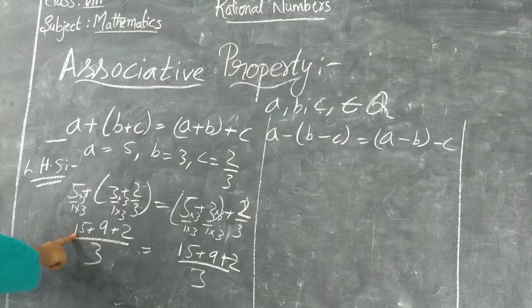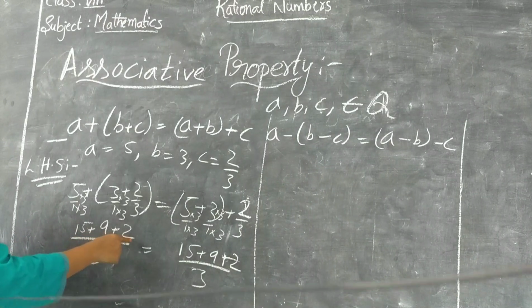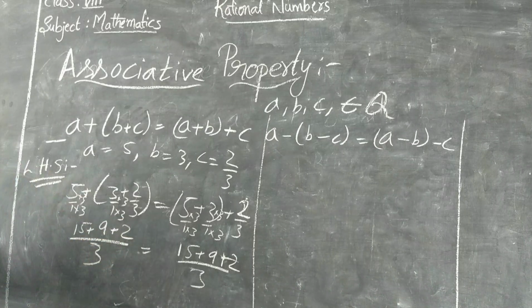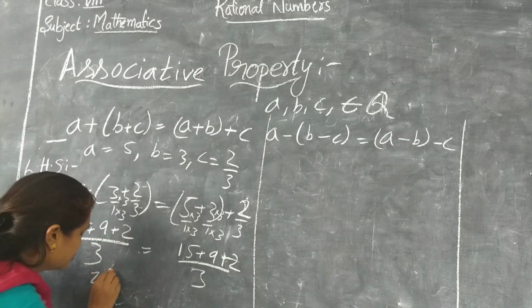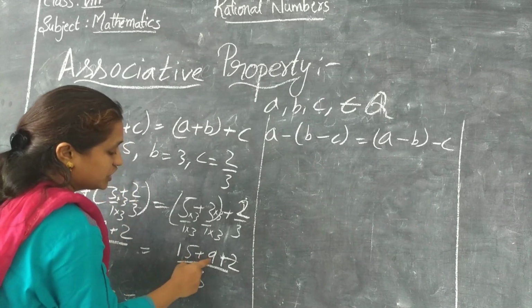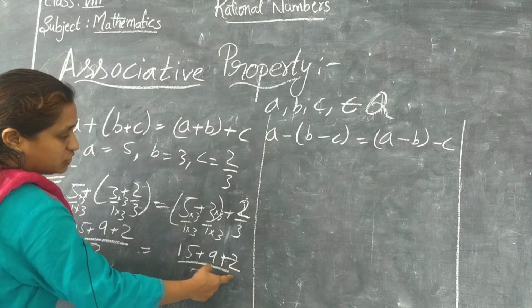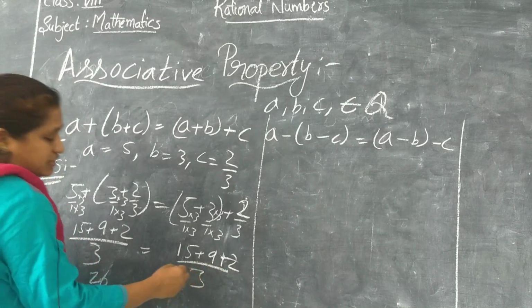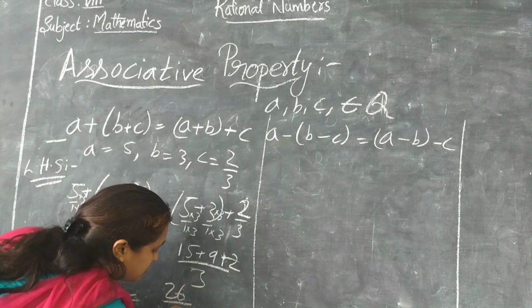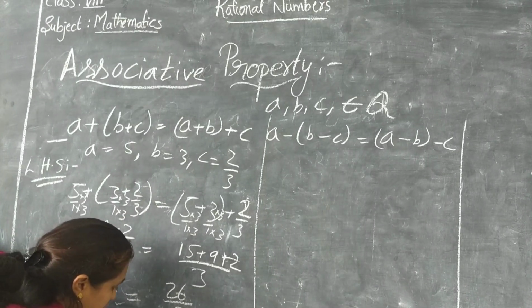Let's see here 15 plus 9. What is 15 plus 9? 24. 24 plus 2, it's 26. So 26 by 3. And here also, 15 plus 9 is 24. 24 plus 2, 26. So 26 by 3. So LHS is equal to RHS.